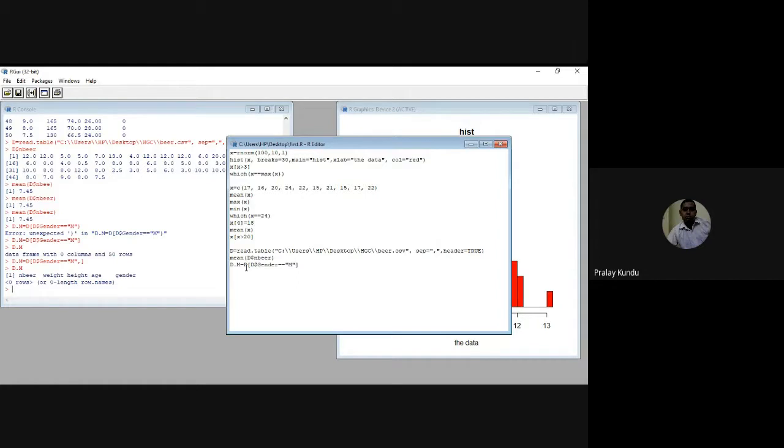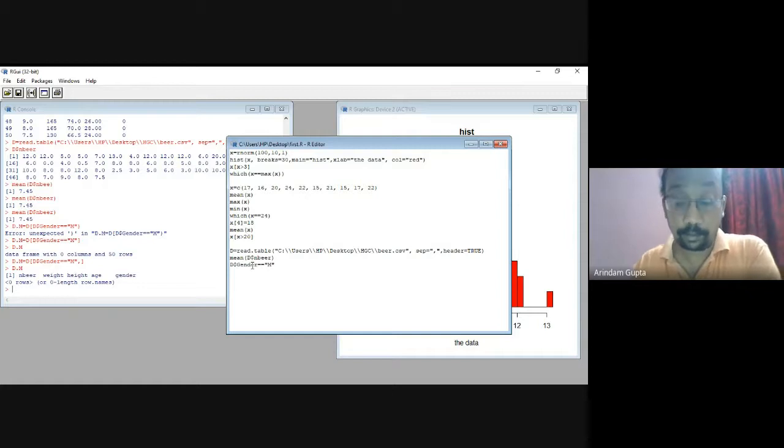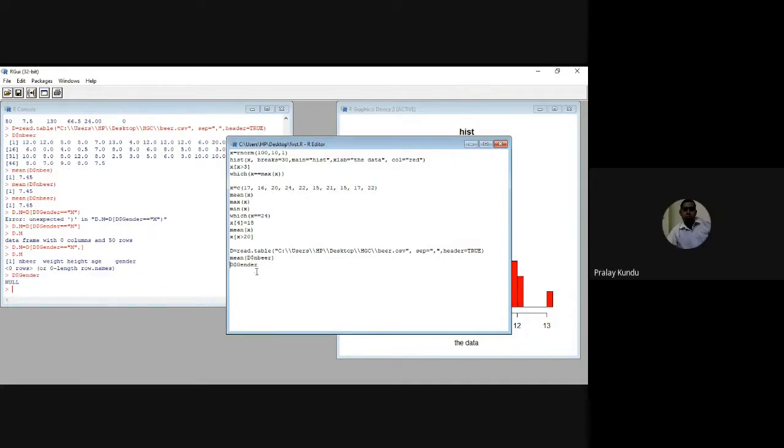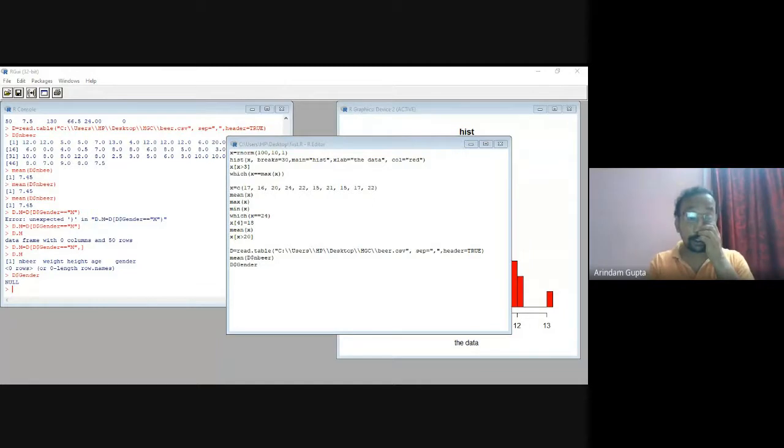If the variable are arranged as per row wise, what is the... Repeat your question.